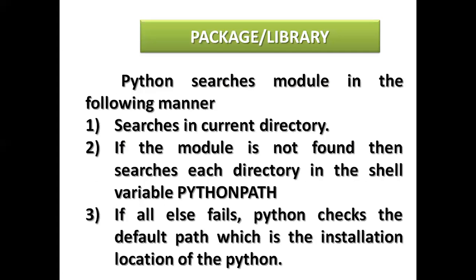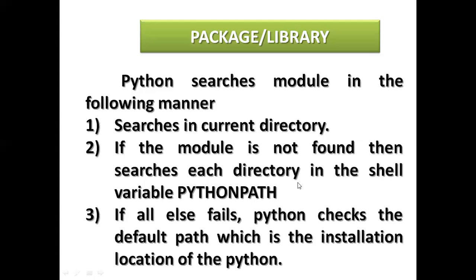And once you are creating modules, then you can locate them by using the directory here. Python searches the module in the following manner. See here, first it searches in the current directory. Current directory means the folder which we have created. I have created ABC, a geometry folder was there, that you can search for a particular folder or directory. If the module is not found there, then it searches directly in the shell variable PYTHONPATH.